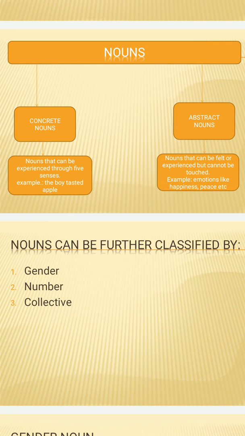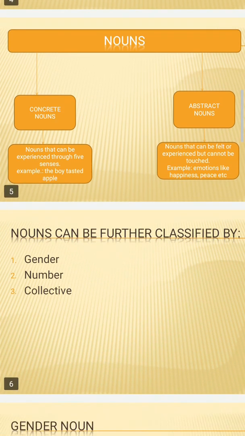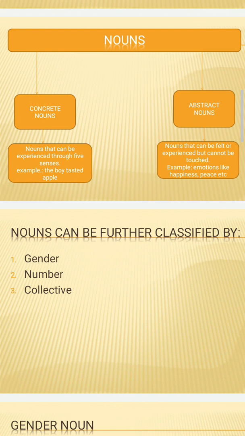But in the case of abstract nouns, we can experience or feel something, but we cannot touch that thing. For example, happiness and sadness are emotions. Like if I give an example, I am very happy today, she is very gloomy or sad today. That is an abstract noun because we cannot touch happiness or sadness. We can feel that we are happy or sad, but we cannot touch that happiness and sadness. That comes under the abstract nouns.